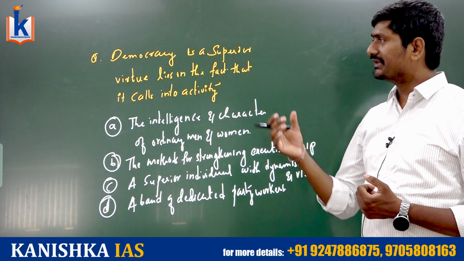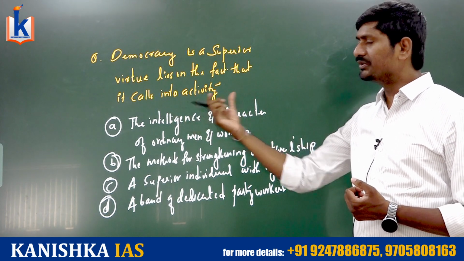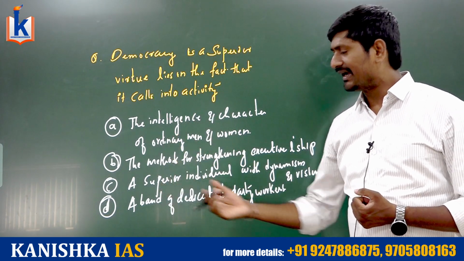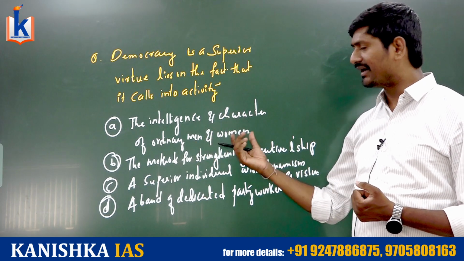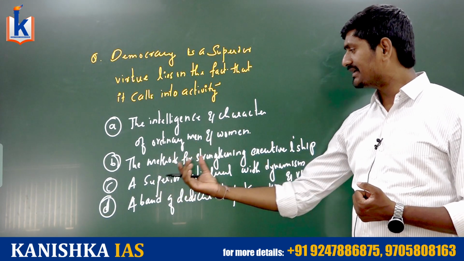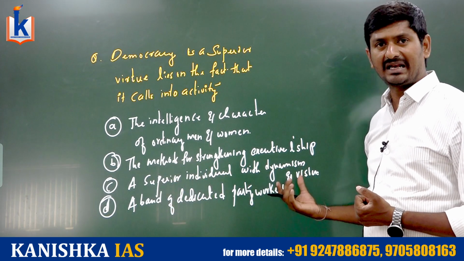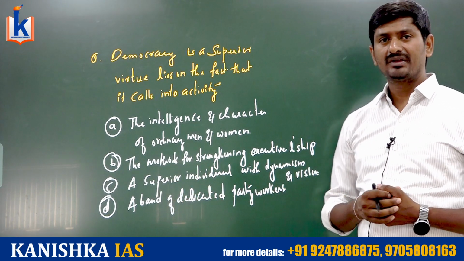Coming to the first question: democracy is a superior virtue lies in the fact that it calls into activity. So there are four options given, A, B, C and D. First one is the intelligence and character of ordinary men and women, the methods for strengthening executive leadership, the superior individual with dynamism and vision, a band of dedicated party workers.